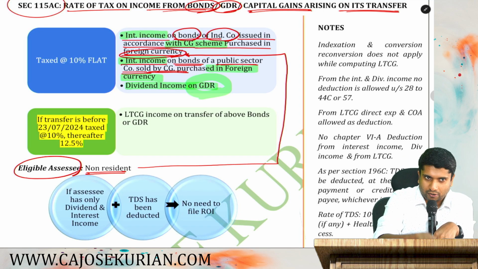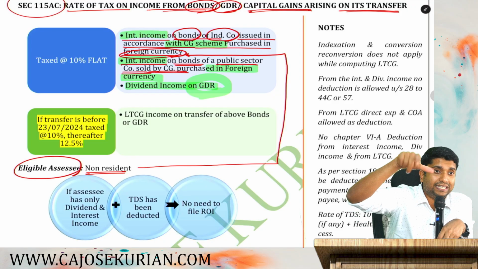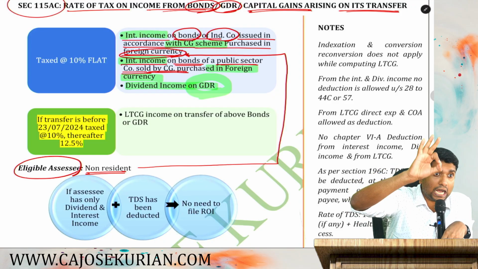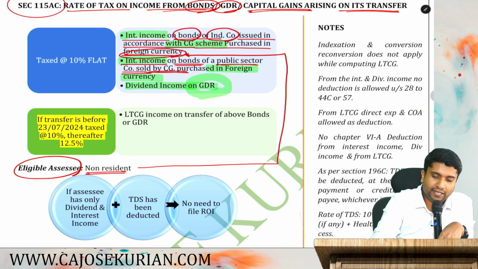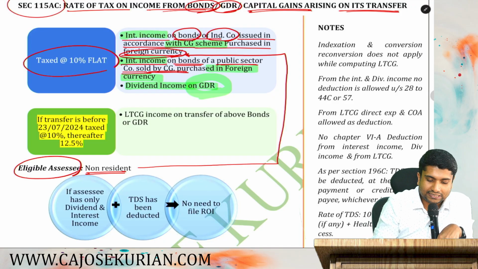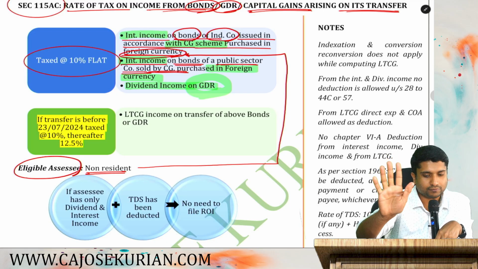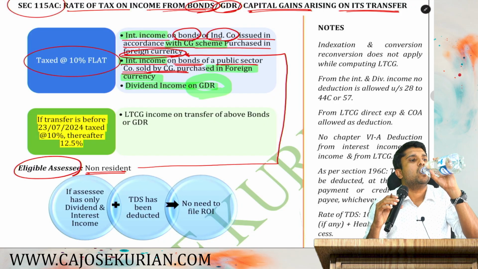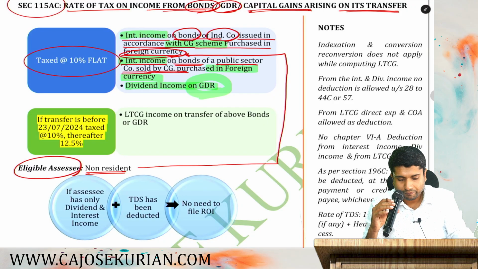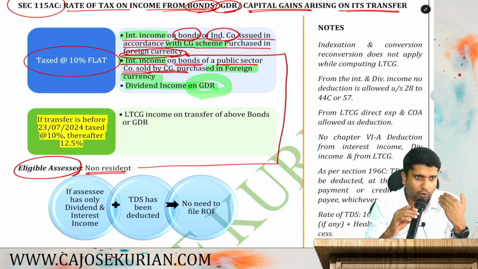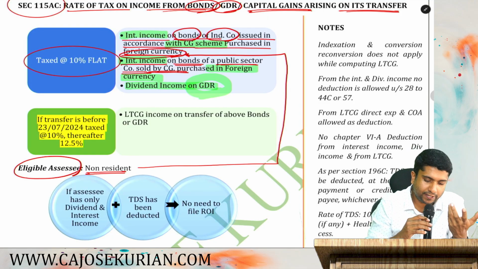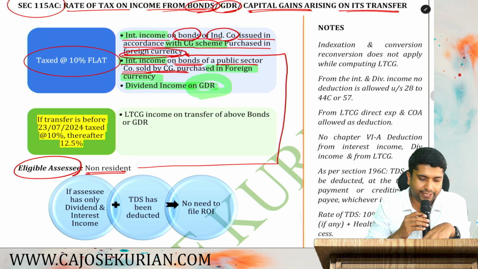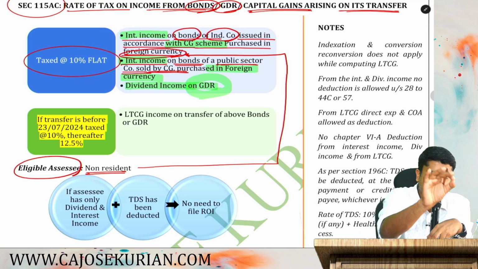So if any non-resident is receiving dividend income from GDR, that also will be taxed under 115AC, and for all these incomes, there is a single common rate. What is that rate? 10% flat. Interest income from bonds of an Indian company, or of a public sector company, or dividend income from GDR, all of them are taxed at 10%.